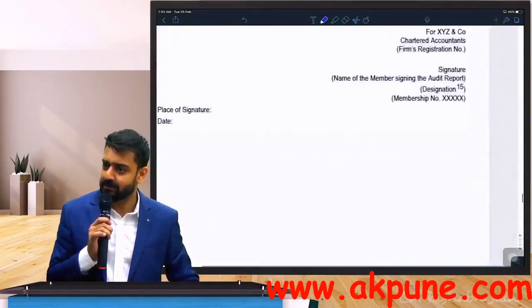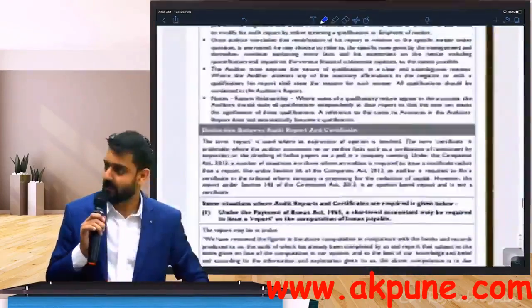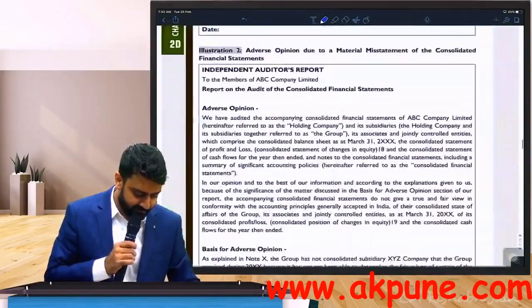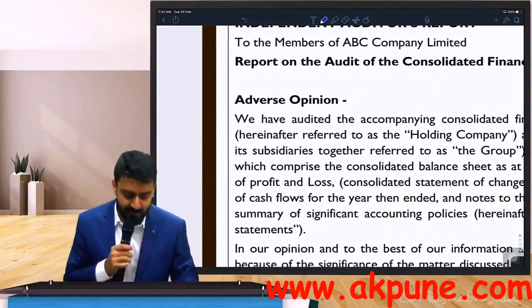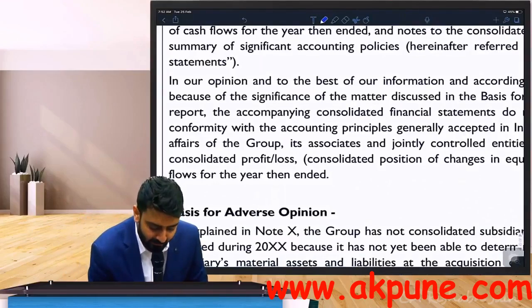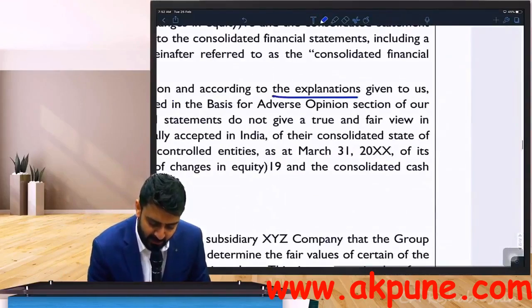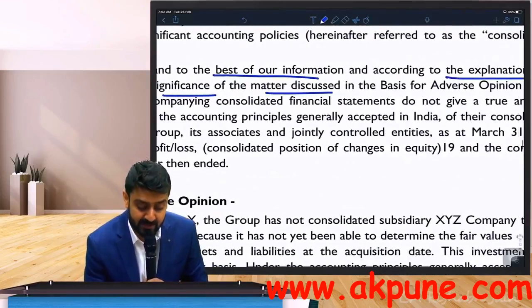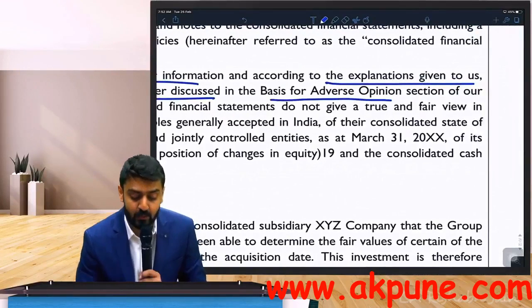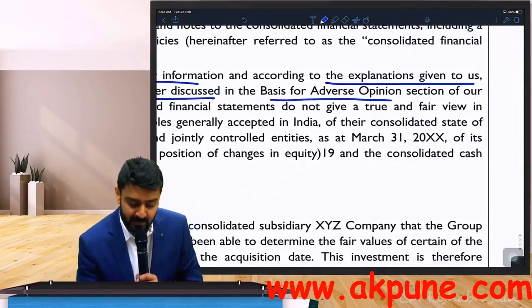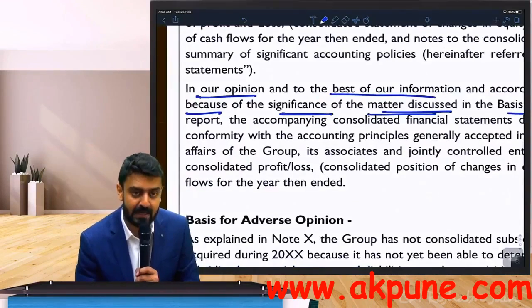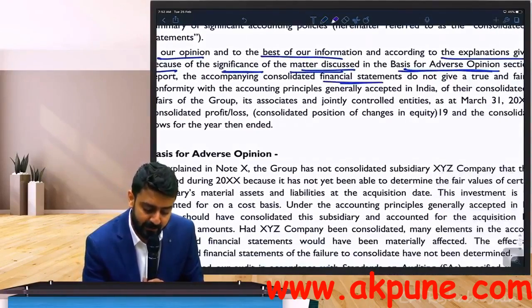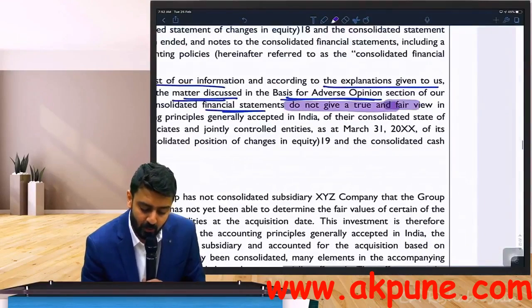Do you know the language of adverse opinion? Anyone? It's interesting. Look at this. Can you see adverse opinion? Read this. In our opinion, and to the best of our information and explanation given to us, because of the significance of matters discussed in the basis for adverse opinion section, the financial statements do not give a true and fair view. Do you know the basis paragraph?